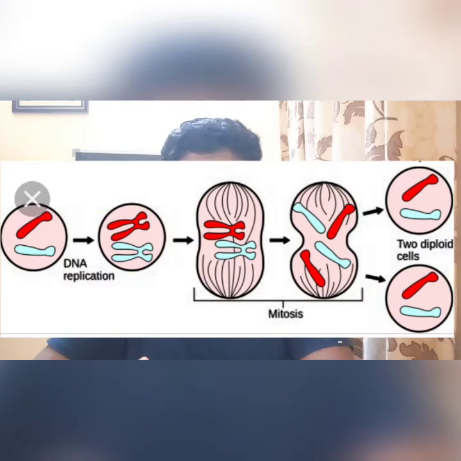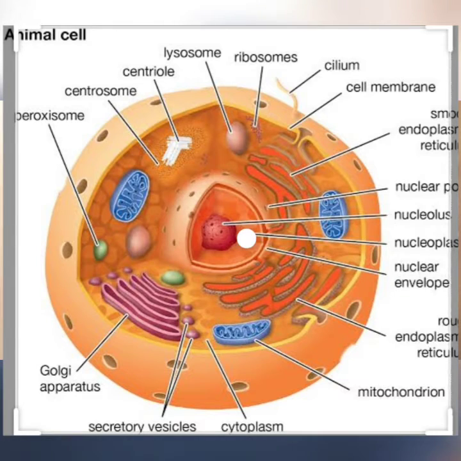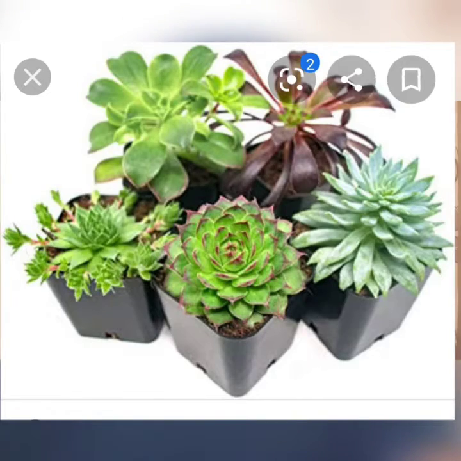Second, the nucleus coordinates the cell activities like growth, protein synthesis and reproduction. As I said before, the nucleus is found only in eukaryotic cells. Eukaryotic cells are cells which have a nucleus and organelles, and they are enclosed by a plasma membrane. Examples of eukaryotic cells are plants and animals.